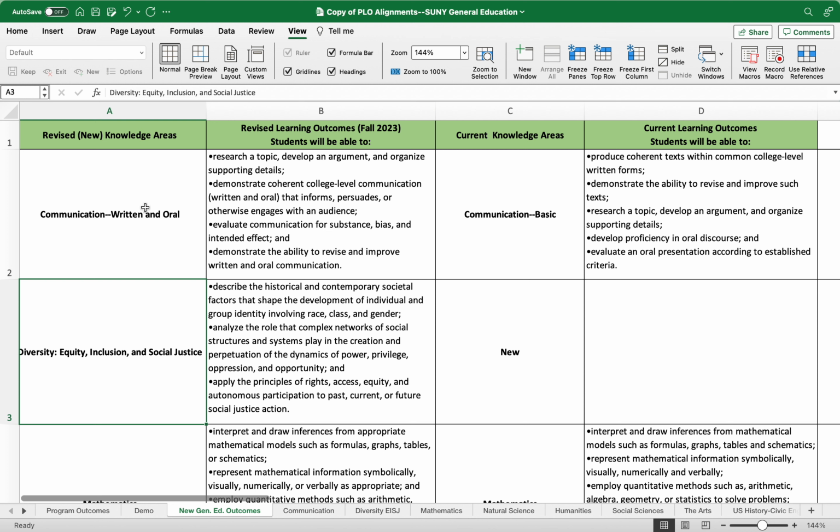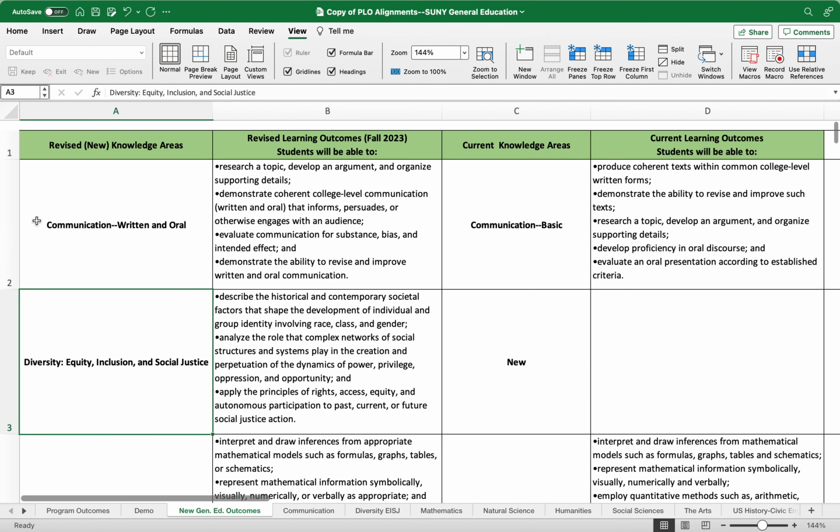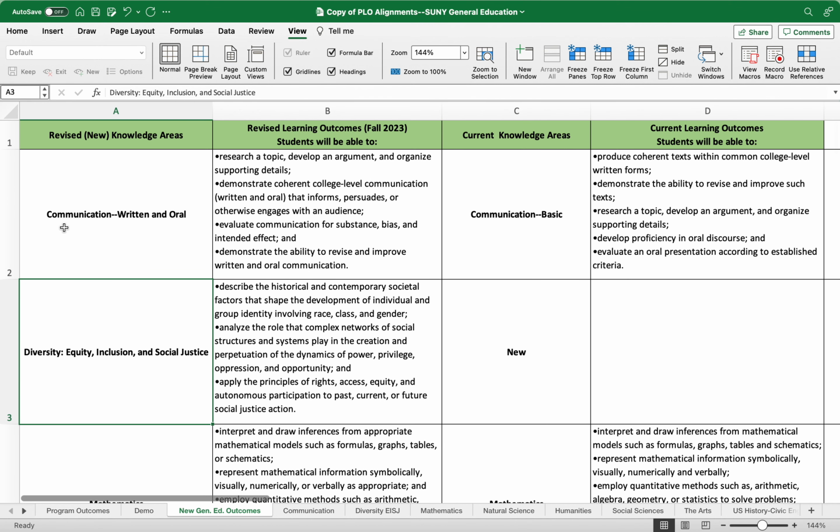And there are still 2 competencies, which are critical thinking and reasoning and information literacy. So those have not changed. I want to just start with these first 2. And the first 4 here are required. Okay, so communication, written and oral.